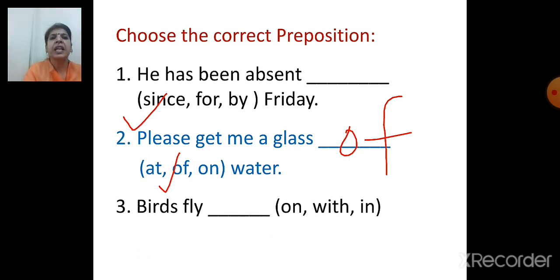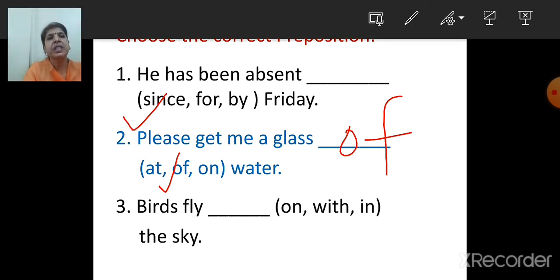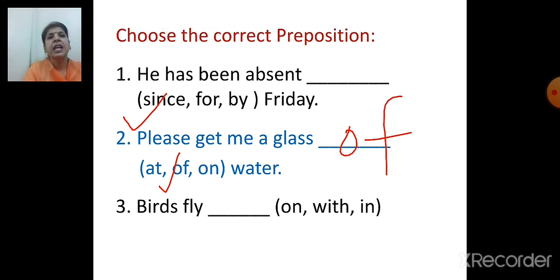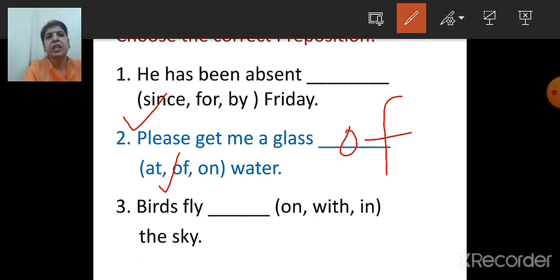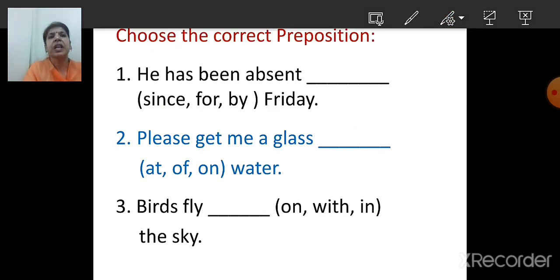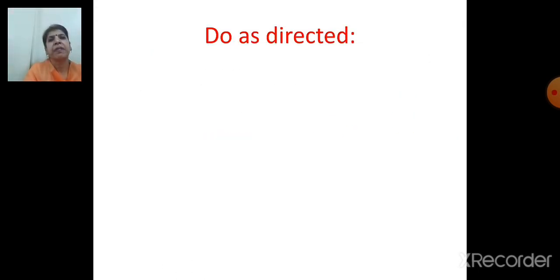Birds fly dash on, with, in the sky. What do we say? Birds fly in the sky. So the correct option is in. This is the way you are going to choose the correct option.